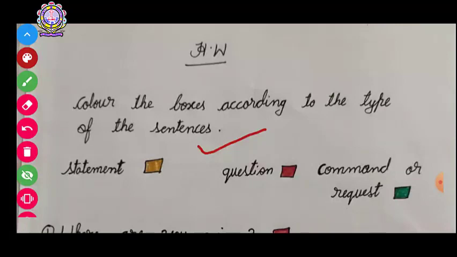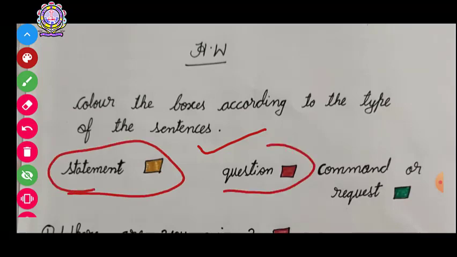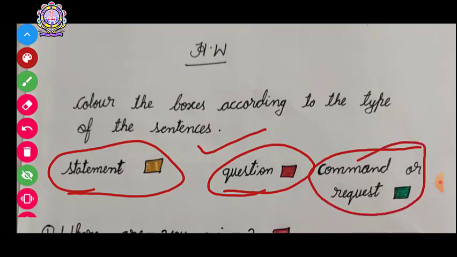You have to color the sentences according to the type. If it's a statement, then in yellow color. If it's a question, then in red. Command or request, then in green color, isn't it?